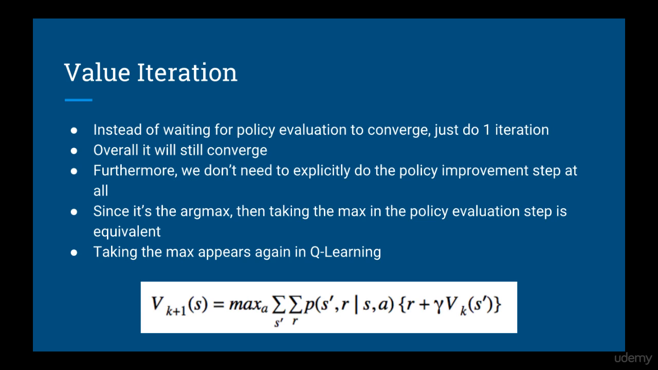The solution to this is value iteration. Specifically, we notice that instead of doing many iterations of policy evaluation, we only need to do one, and the algorithm still converges. Furthermore, we don't need to explicitly do the policy improvement step at all. The policy improvement step is an argmax, so all we need to do is put a max into the value update step, and we're effectively doing both policy evaluation and policy improvement at the same time. This idea of taking a max when updating the value function appears again when we look at Q-learning.